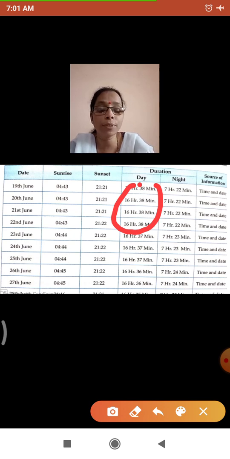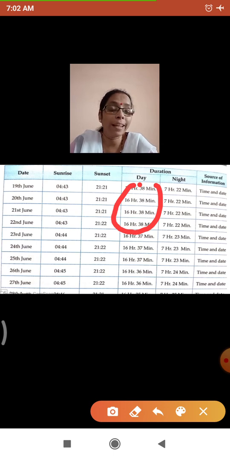We can see that day by day the nights keep on increasing. Now what can be the reason behind the increasing of nights? That tells you that the sun is moving southwards.